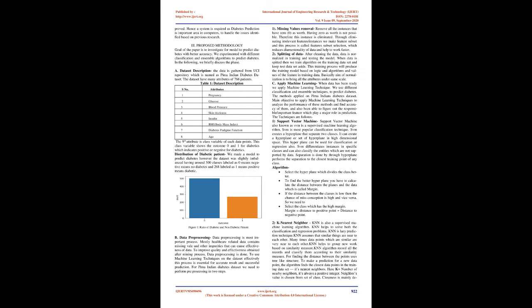Based on previous research work, it has been observed that the classification process is not much improved. Hence a system is required, as diabetes prediction is an important area in computing, to handle the issues identified based on previous research. Proposed methodology. The goal of the paper is to investigate a model to predict diabetes with better accuracy. We experimented with different classification and ensemble algorithms to predict diabetes. In the following, we briefly discuss the phases.